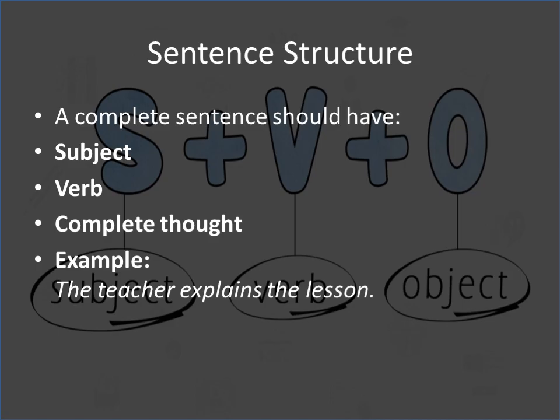Then we have the sentence structure. A complete sentence should have a subject, a verb, and a complete thought. For example, the teacher explains the lesson. The teacher is the subject, explains is the verb, and the lesson completes the thought. You can't just say, I, I, I, like. Even my monitor is telling me that doesn't make a sentence. We should understand sentence structure: it should have a subject and a verb.